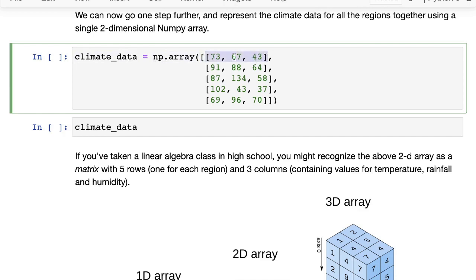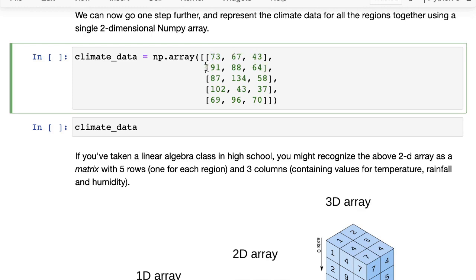So we have a bunch of lists inside the outer list, and each list represents the data for a region. So this is the region data for Kanto, and this is the region data for Johto, and then all the other regions. And then each element in the list represents a data point about the weather. So the first element always represents temperature, the second element represents rainfall, and the third humidity.